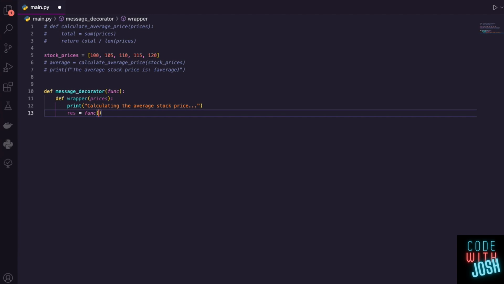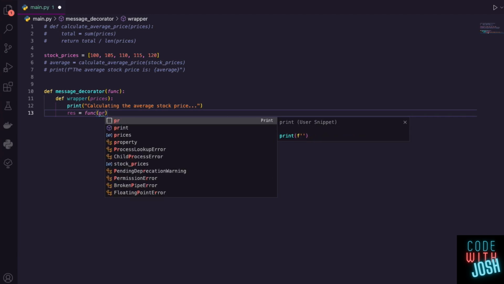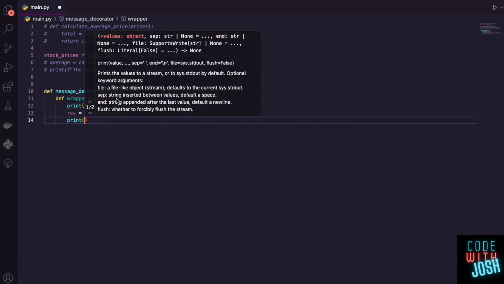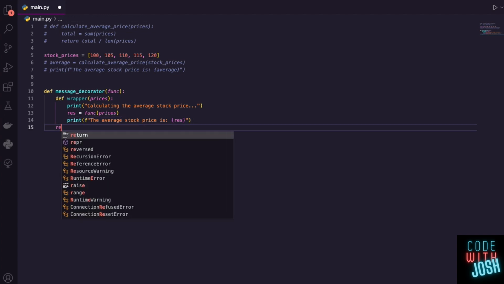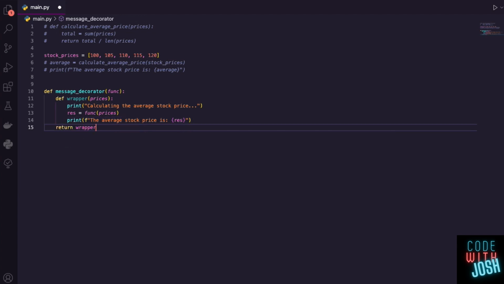So inside here, what do we want to put? Well, I want to put my prices. Once we get that value, then I'm going to print off something, just like what we said before. Let's go up here and take this. Let's say the average stock price is something. Now, I don't have average, that's fine. I'm just going to change that to res, that's our response. And then once we're done, I'm going to return the wrapper itself. That's the wrapper function. Whoa, that's amazing.